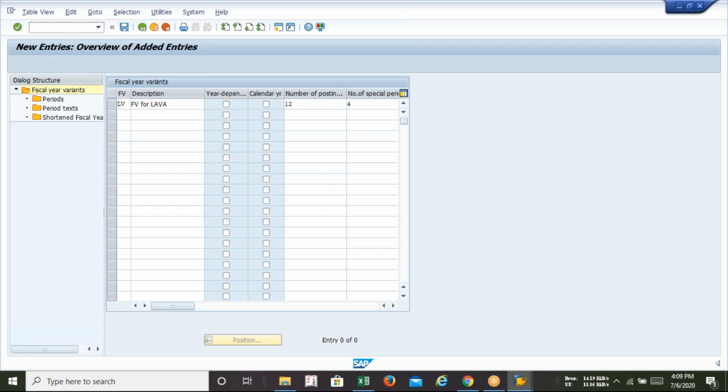So this is my configuration of the fiscal year variant, and you can see that the name already exists, LV. So I'm just changing it to LW. So now you can see LW, they can accept. LV is already in use.